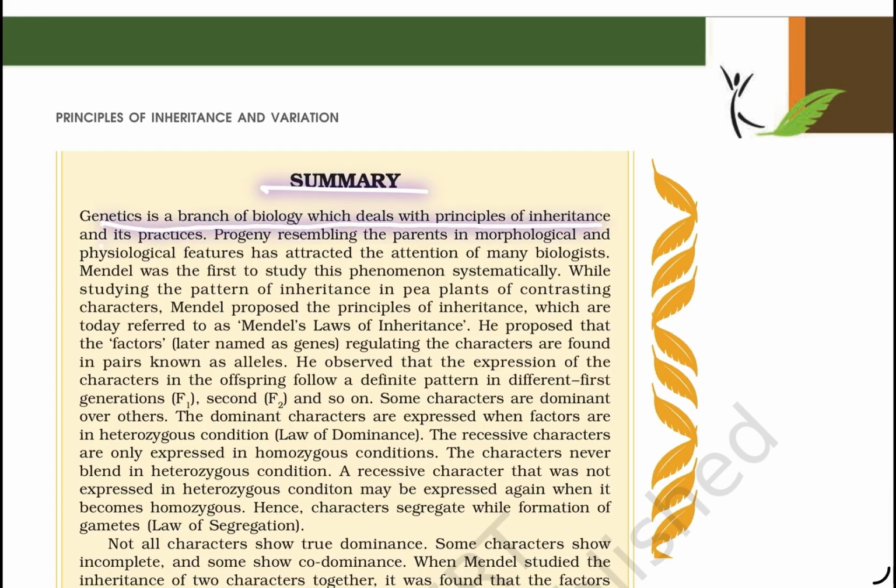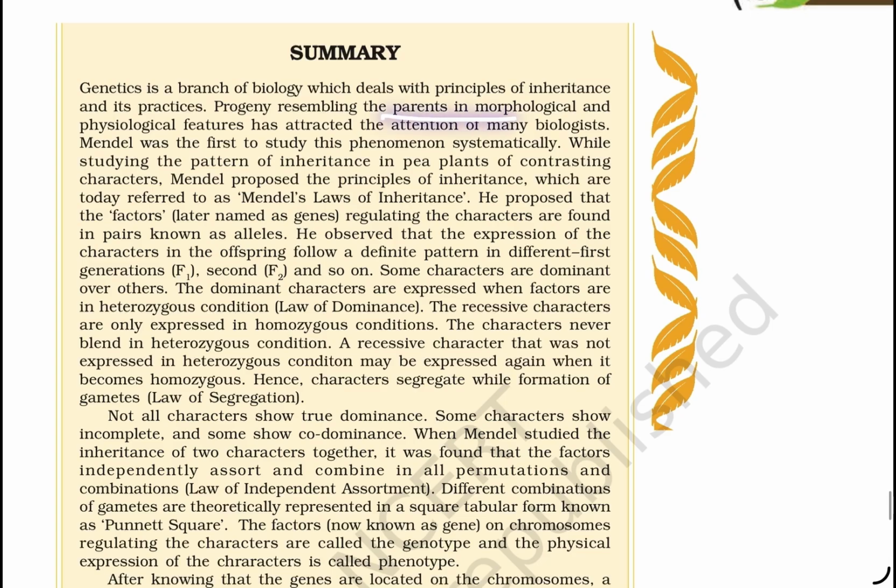Summary. Genetics is a branch of biology which deals with the principles of inheritance and its practices. Progeny resembling parents in morphological and physiological features has attracted the attention of many biologists. Mendel was the first to study this phenomenon systematically, by studying the pattern of inheritance in the pea plant with contrasting characters. Mendel proposed the principles of inheritance, which are today referred to as Mendel's laws of inheritance. He proposed that factors, later named genes, regulated the characters, in pairs of alleles. He observed that the expression of characters in the offspring follows a definite pattern in the first generation, F1, second, F2, and so on.